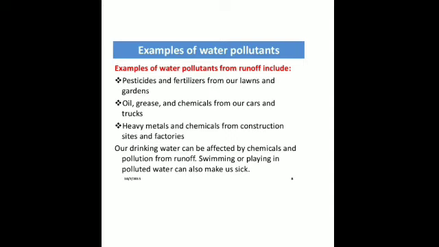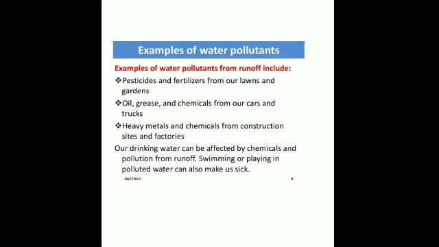Apart from this, there are pesticides and fertilizers which increase the crop yield, and they are a source of water pollution. As they are washed by rain, they seep into the nearby water body and make it unfit for aquatic life and also unfit for human consumption.